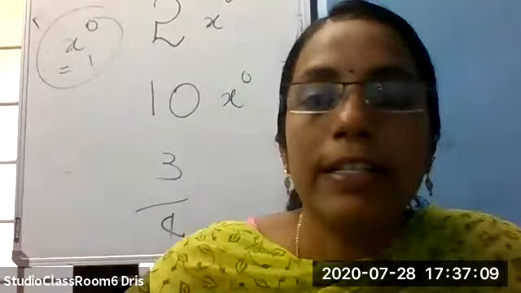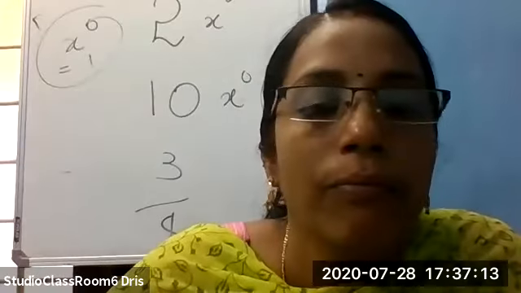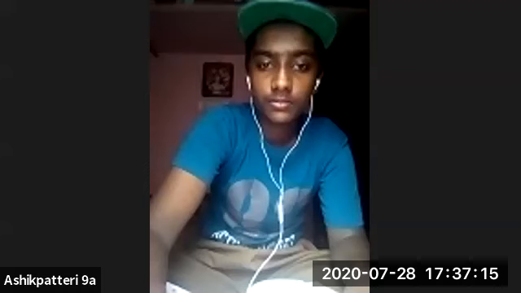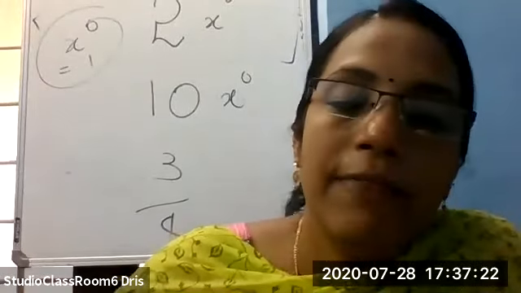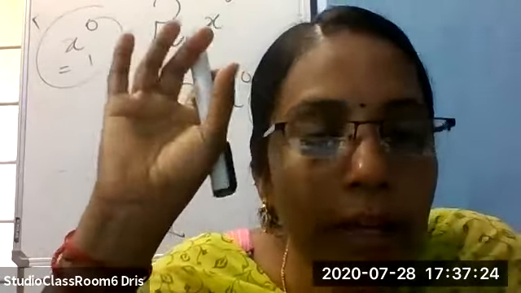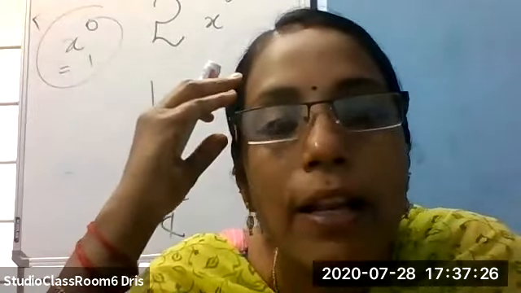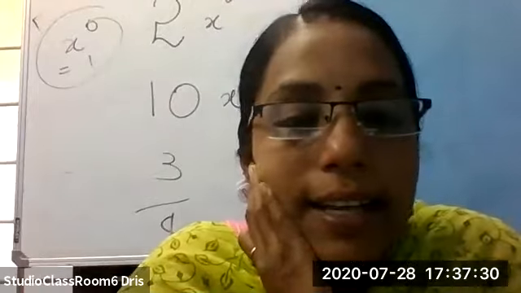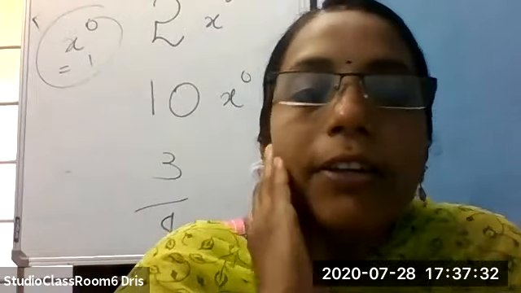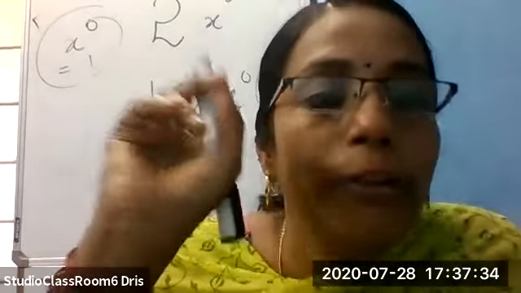So all the constants we can consider as polynomials. 3/4 means 3/4 x raised to 0. When we attach a variable to a number, we consider it a polynomial. So all constants are polynomials. These are known as constant polynomials.